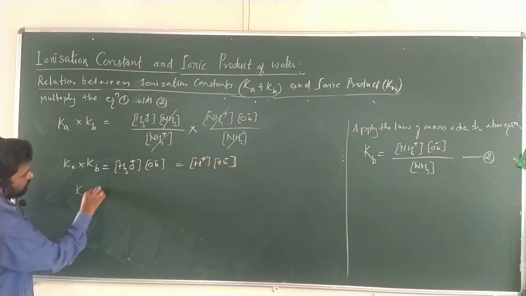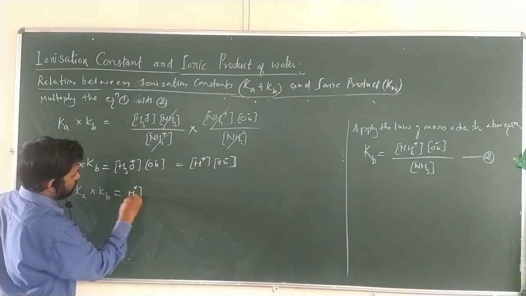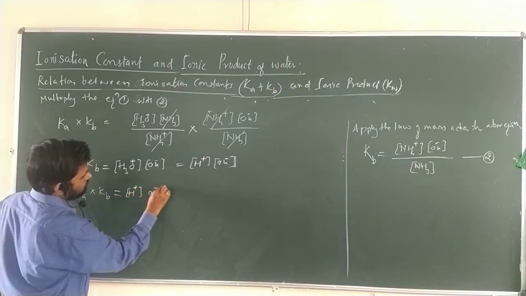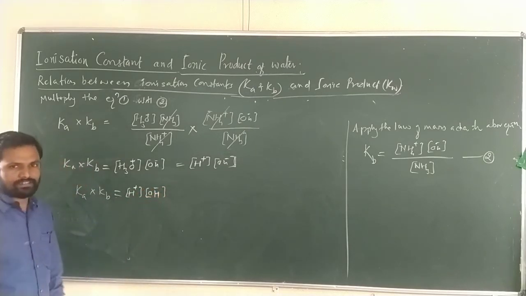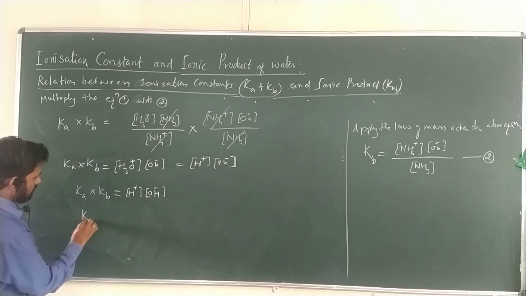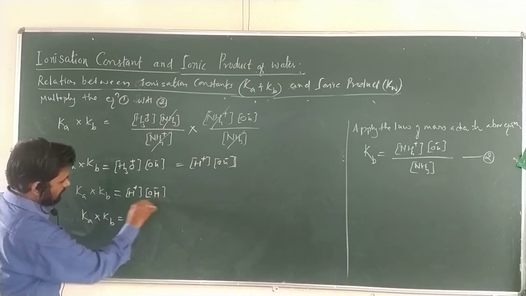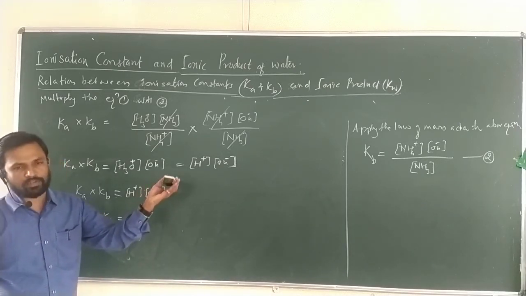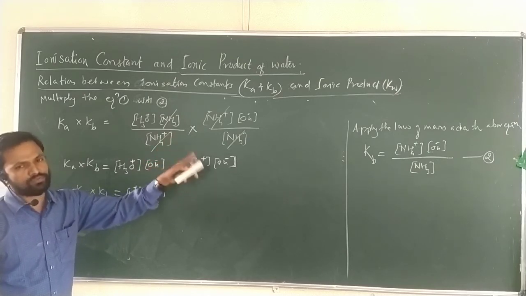So we can write Ka into Kb equal to H plus into OH minus. What is this H plus into OH minus? As we know from the Kw equation, this is nothing but Kw. As we already saw, the ionic product of water Kw equals molar concentration of H plus ions times molar concentration of OH ions.